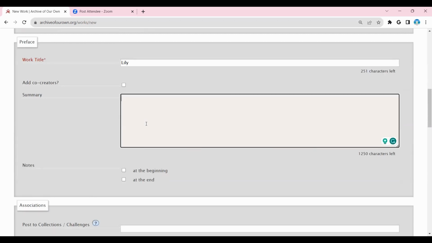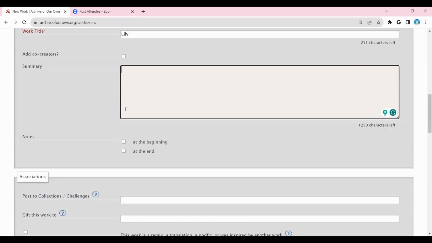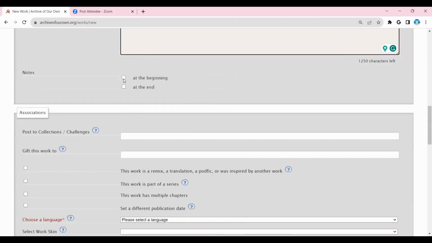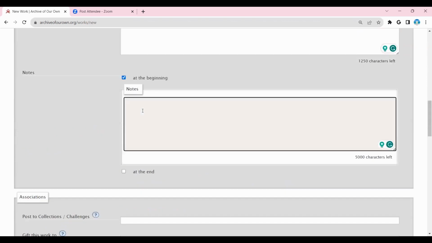Summary. This is the short summary you get when you search up a fic, and under all the tags they'll be like, oh, what if one day Harry was murdered instead and now there's no boy who lived? What'll happen then? That will be the summary. It shows in the listing. Notes at the beginning and at the end. The notes are a really useful feature, I find, because you can just do things like this.